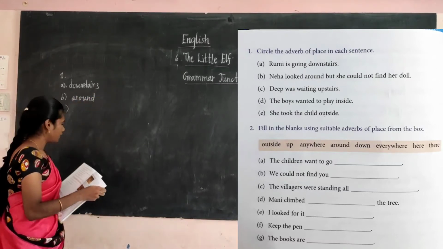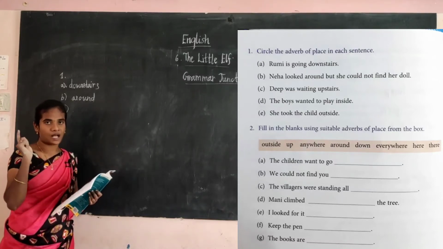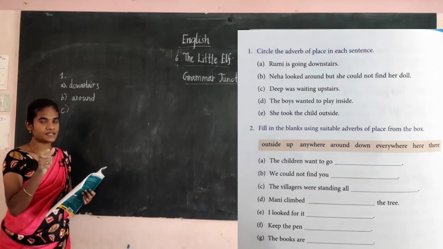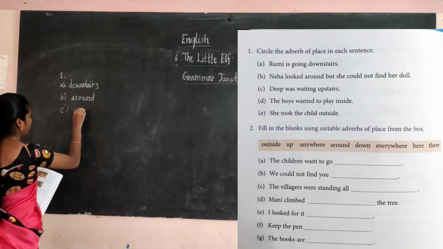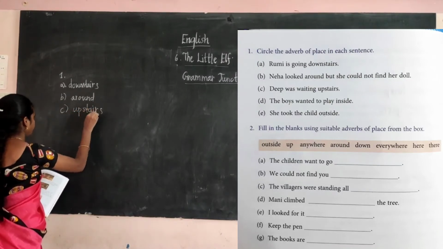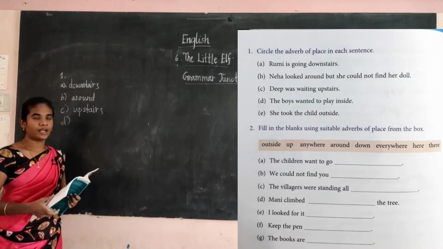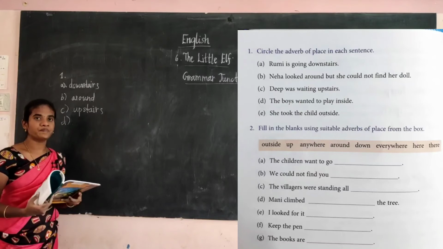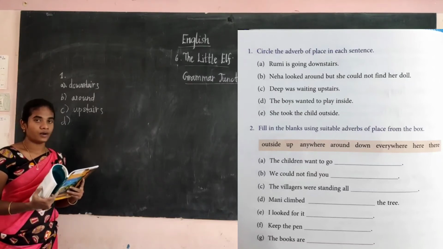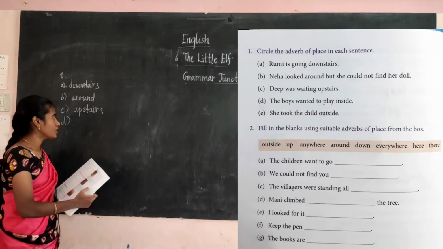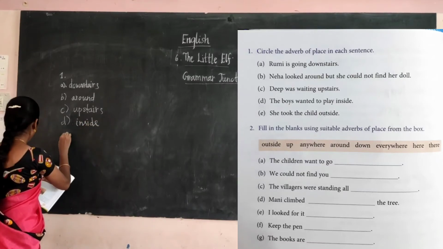Then C, Deep was waiting upstairs. Where was Deep waiting? Upstairs. It answers the question where, so upstairs is the adverb of place. Then D, the boys wanted to play inside. Where do the boys want to play? Inside. It answers the question where, so inside is the adverb of place.